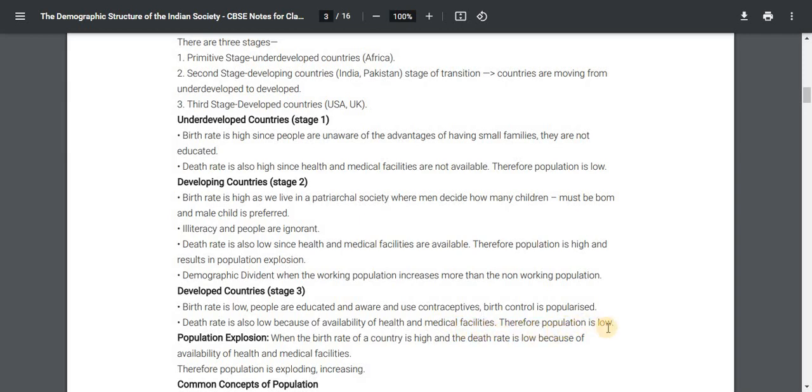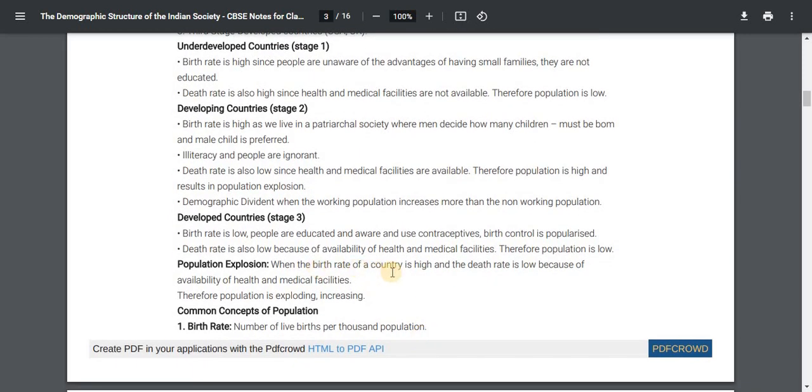Therefore, population is low. Population explosion: when the birth rate of the country is high and the death rate is low because of the availability of health and medical facilities, therefore population is increasing.